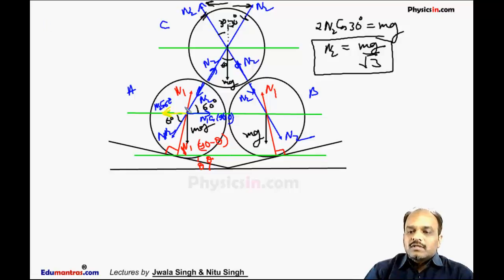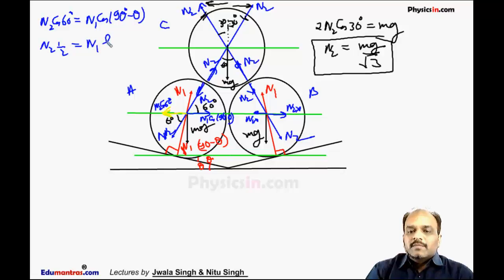The horizontal component of N2, N2x, and the horizontal component of N1, N1x, must be equal. So N2 cos 60 must be equal to N1 cos(90 minus theta). So from here we get N2 times 1 by 2 is equal to N1 times sin theta, since cos(90 minus theta) means sin theta. This is our first equation.